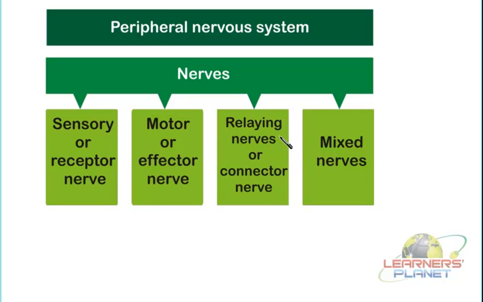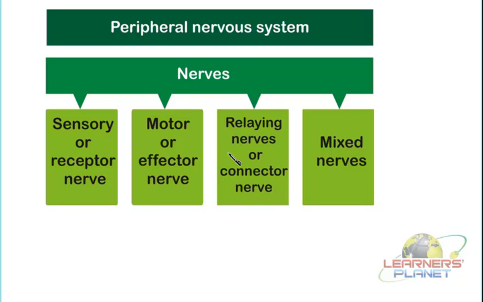Then come the relaying nerves or the connector nerves. These must be arising from different parts, and they are linked with the brain or the spinal cord at different locations. So the message is to be conveyed here. If a particular action is to be taken, there should be a link between the sensory and the motor nerves also. That part is basically performed by the connector nerve, and thus they are also known as the relaying nerve. They relay it. The message is conveyed to the next part and then it is transferred further. So this interconnection between these two nerves is performed by the relaying nerves or the connector nerves.